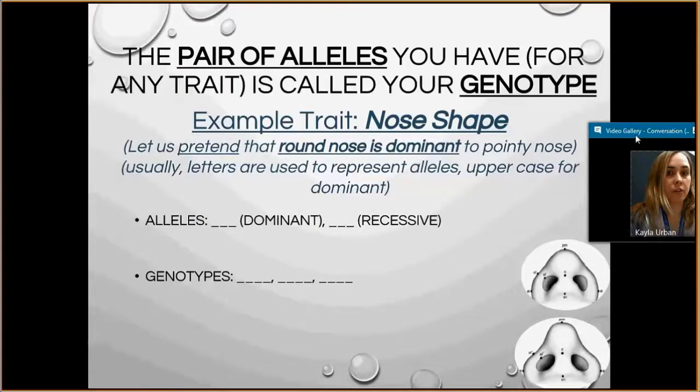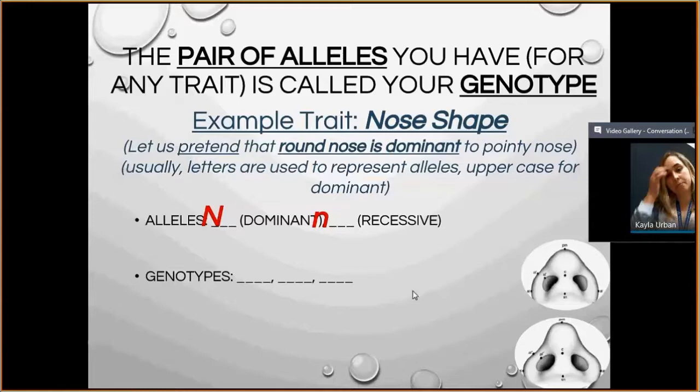So the pair of alleles you have for any trait is called your genotype. We're going to give an example of nose shape. We're going to pretend, this isn't real, okay? So we're going to pretend that having a round nose is dominant to having a pointy nose. And because we are using a trait nose shape, we'll use the letter N to represent the traits. Your dominant allele is represented by an uppercase letter. So if we're using the letter N, your dominant allele should be a capital N. Your recessive allele should be a lowercase n.